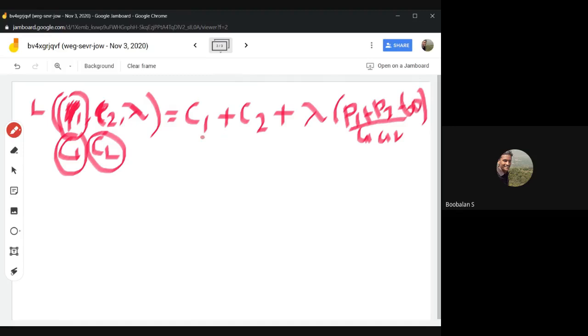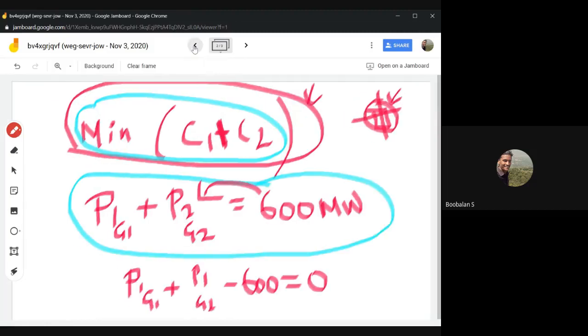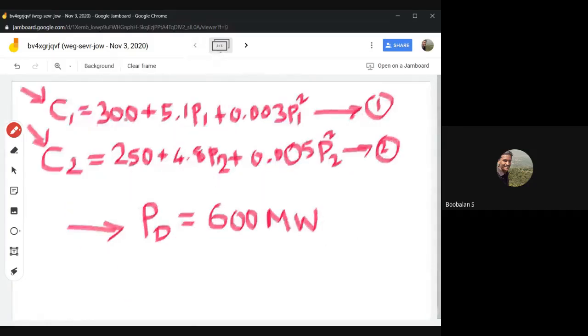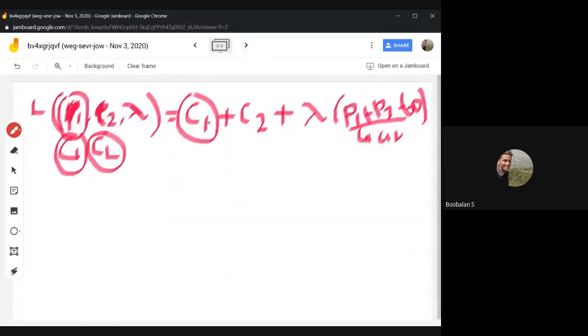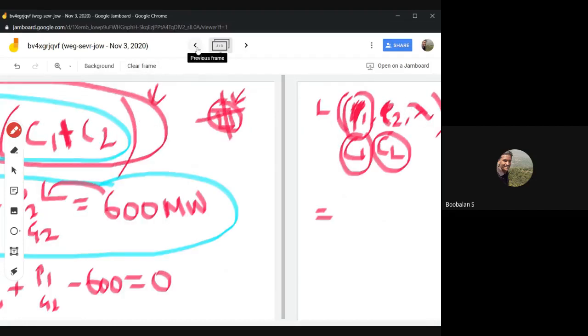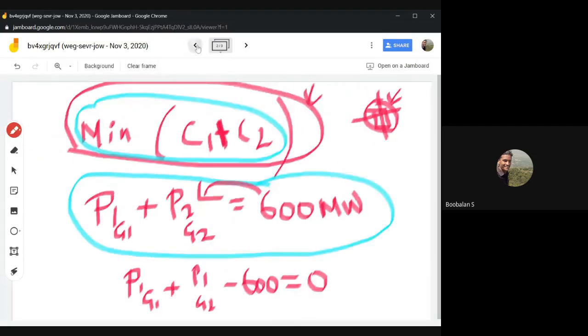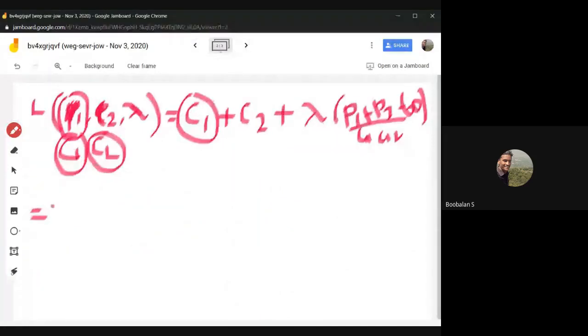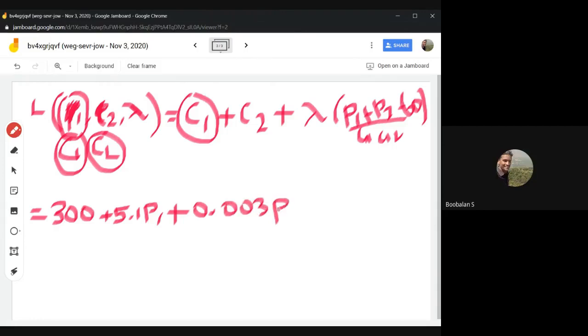I have written the short form, since I couldn't write this entire bigger equation here, but you need to replace C1 in terms of this bigger equation. Just go ahead, I'm also going to do it. Anyone tell me: 300 plus 5.1 P1 plus 0.003 P1 square.